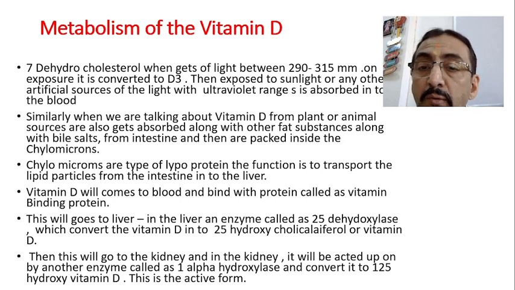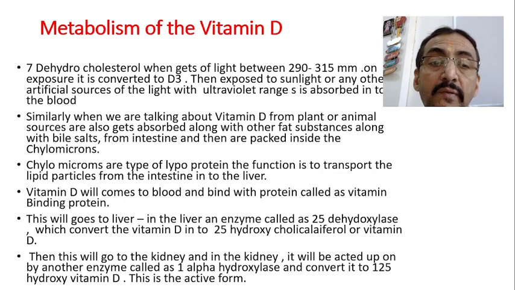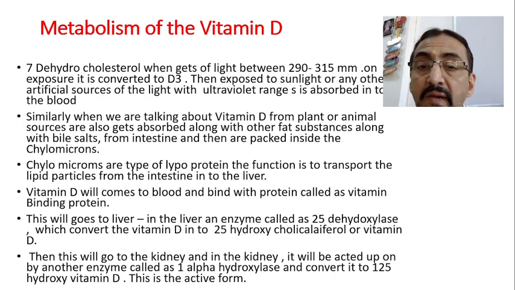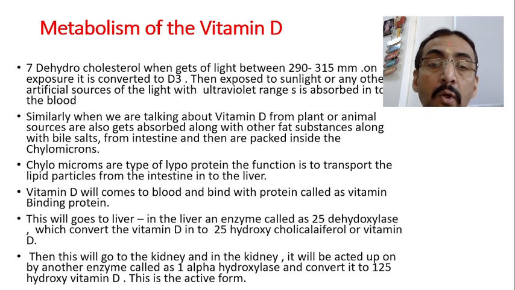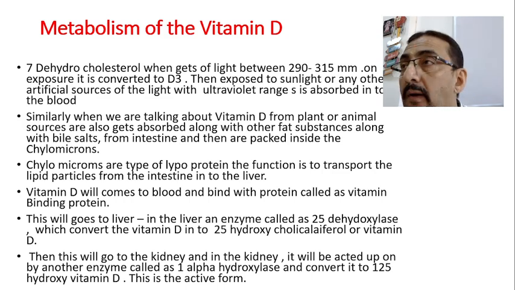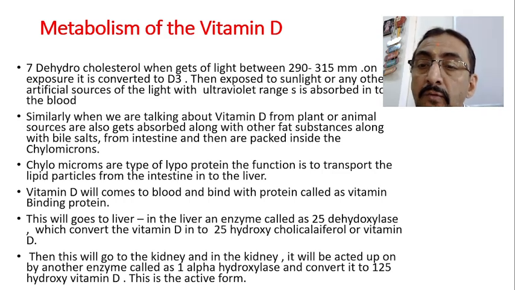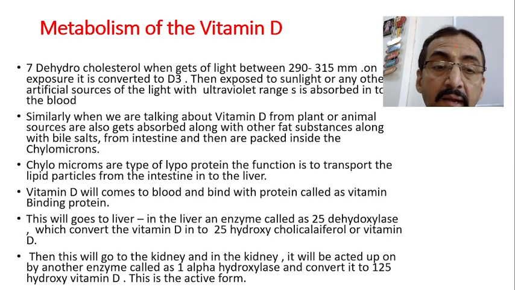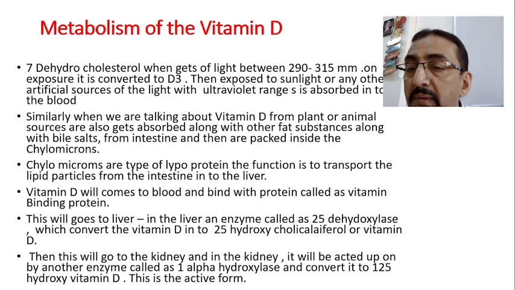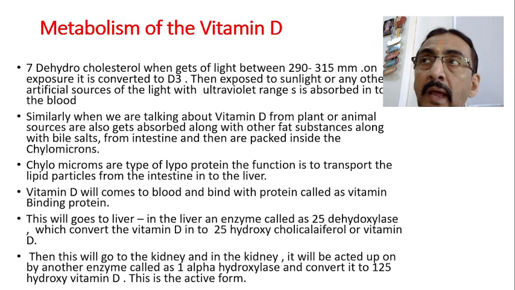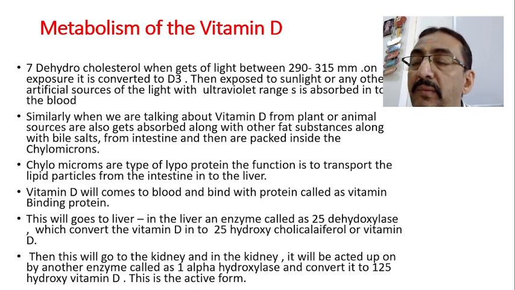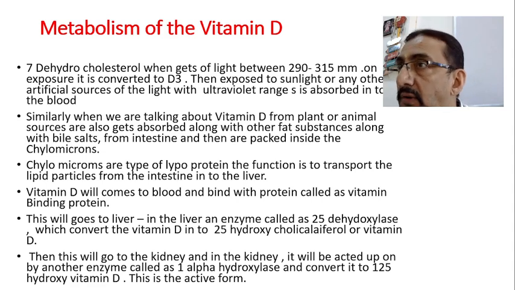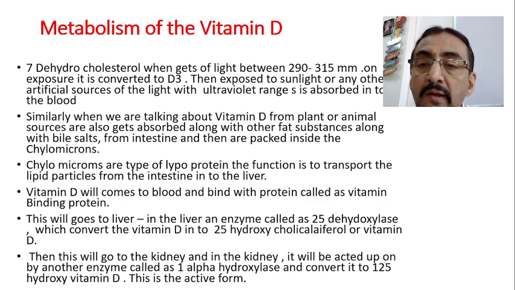Now in the liver, the enzyme called 25-hydroxylase converts the vitamin D into 25-hydroxycholecalciferol, also called vitamin D3. Then this will go to the kidney, and in the kidney it will be acted upon by another very important enzyme called 1-alpha hydroxylase, and get converted into 1,25-dihydroxy vitamin D, and this is what we are mostly talking about, the active form of vitamin D. For the formation of the active form from the storage form, one enzyme is important, that is 1-alpha hydroxylase, which is present in the kidney.